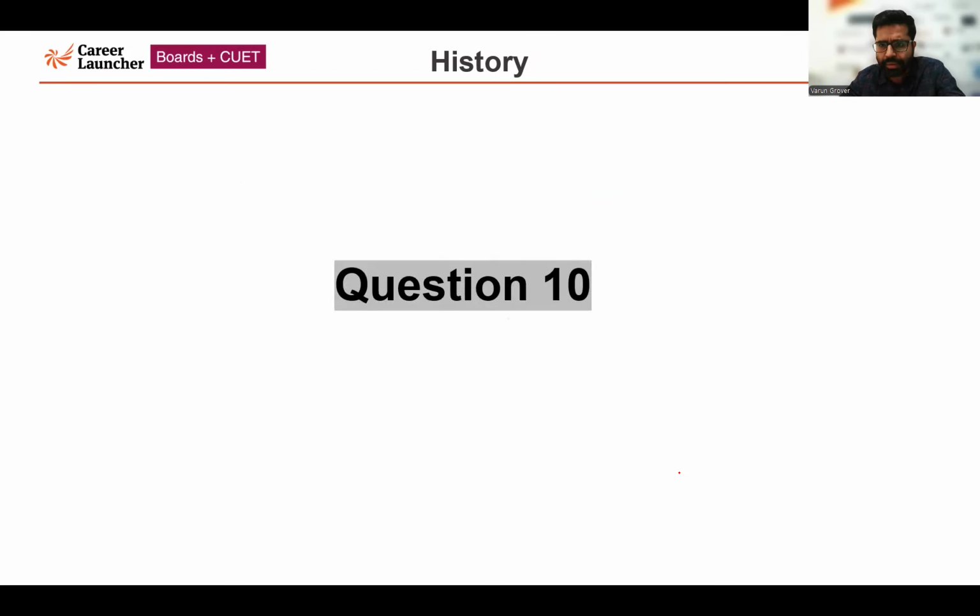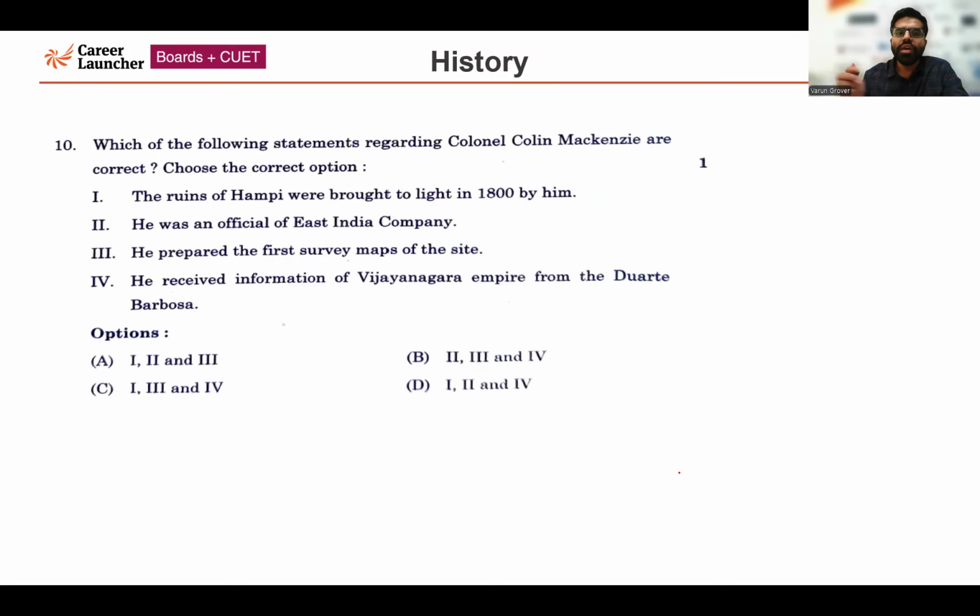Now question number 10, an MCQ-based question. Which of the following statements regarding Colonel Colin Mackenzie are correct? Choose the correct option. Four statements are given. The correct answer for this question is option number A, 1, 2, 3.